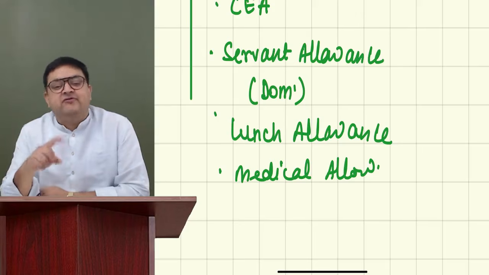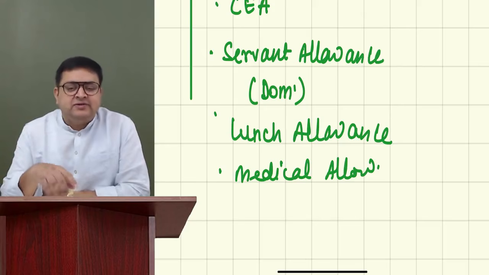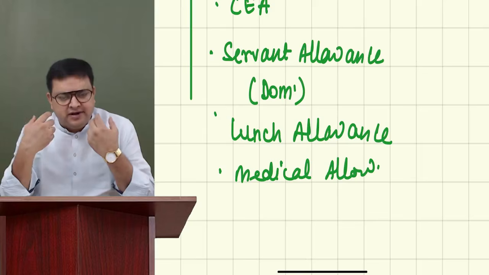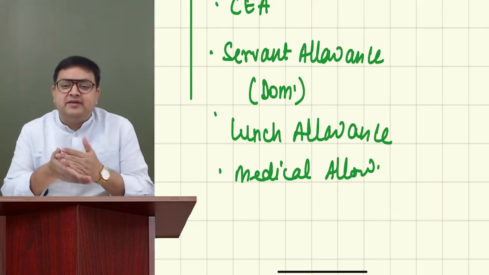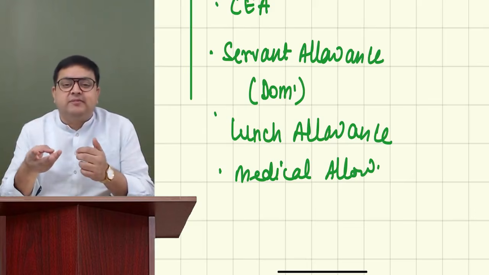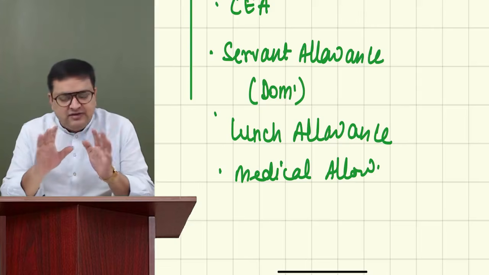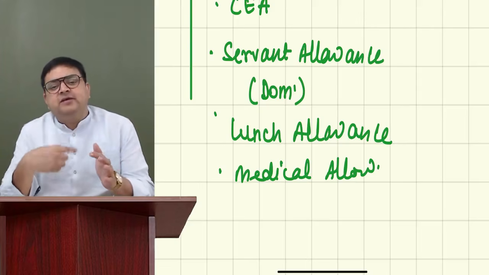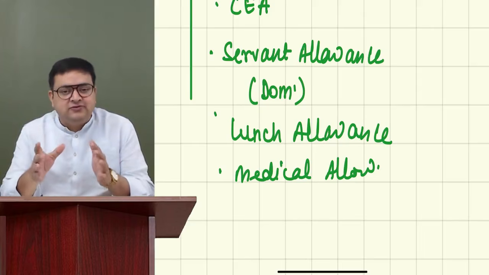That is called medical facility. On the other hand, what is a medical allowance? Let's say an allowance is something which is given to us regularly, every month. So let's say somebody is getting medical allowance of 3,000 per month. Whether this person is ill or hospitalized or not, he's healthy also, but still every month he will be getting 3,000 per month. That is called medical allowance.